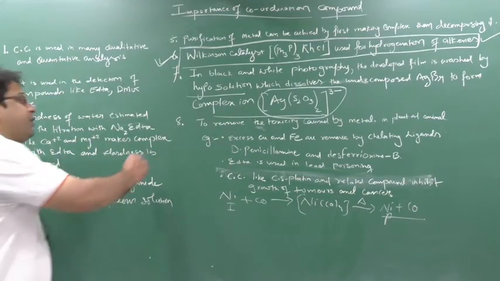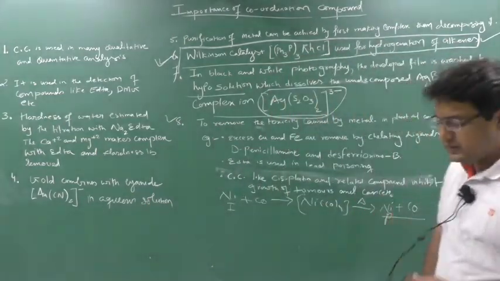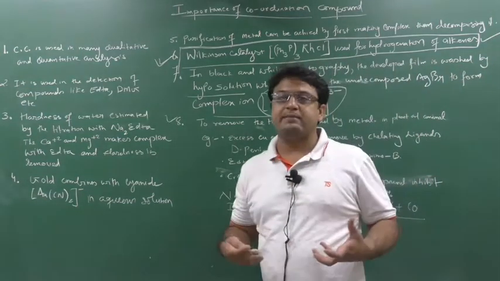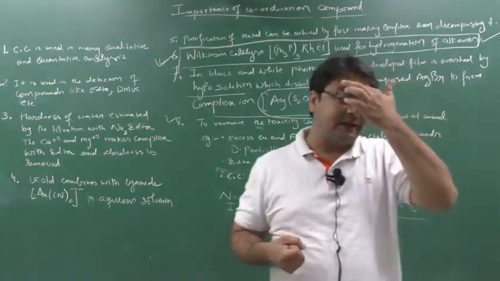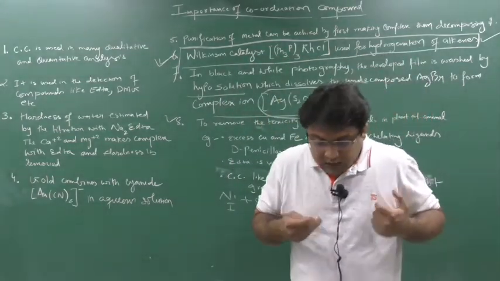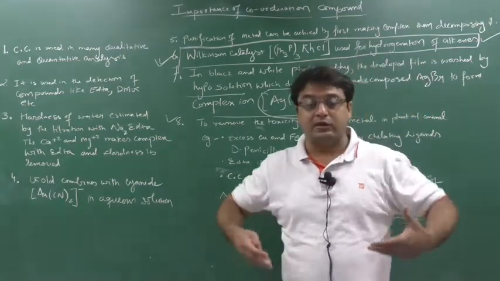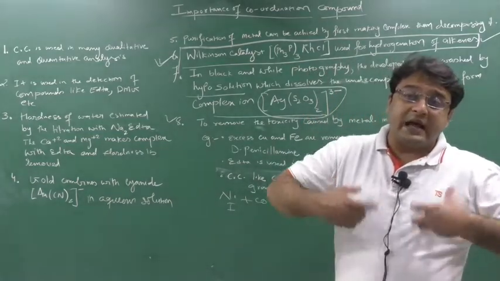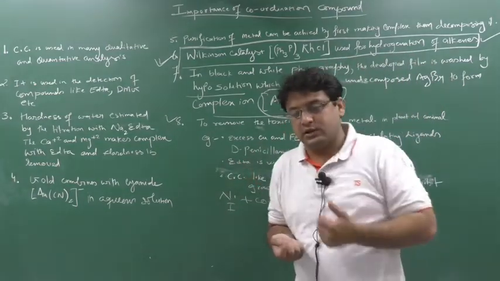Next, the 8th point is very important. Sometimes there are certain metals which are toxic in nature and will develop toxicity in the body. Suppose our body contains iron, yes or no? The body contains copper also. So certain metals are present in our body. If the metal ions in our body increase through some food or something, we may fall ill and we may even die.